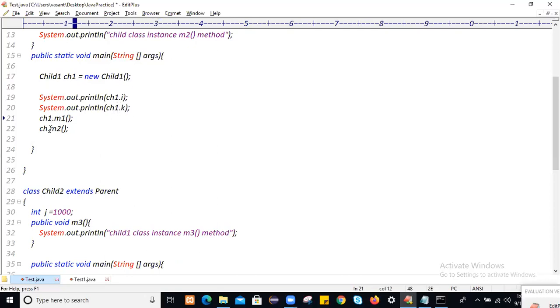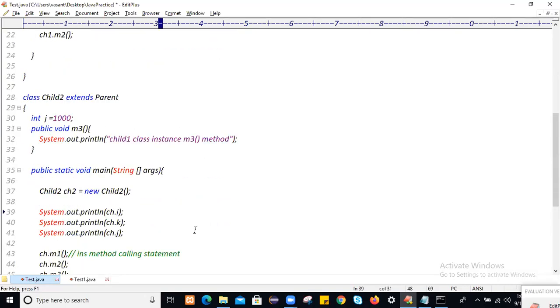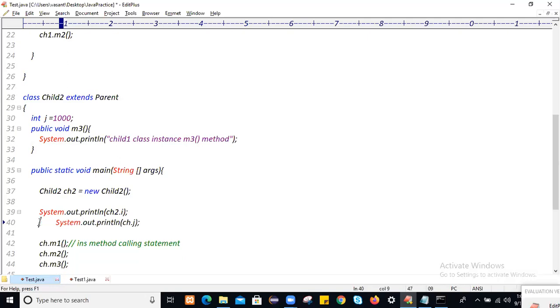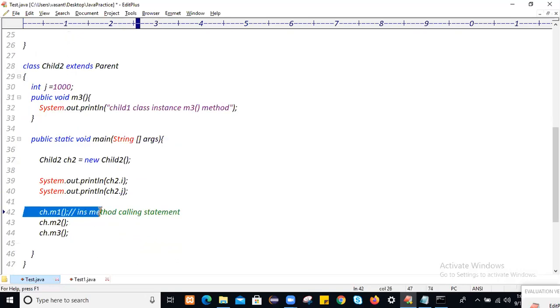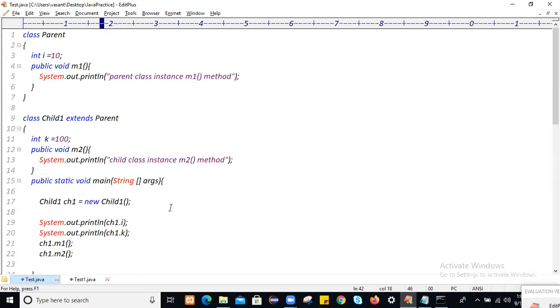We are accessing the properties of the parent as well as the same class properties. By using this child two object, we are accessing the properties of the parent as well as the same class properties. What is the same class property here? The parent variable as well as the same class variable j, as well as the parent class method, that is the m1 method, as well as the m3 method.